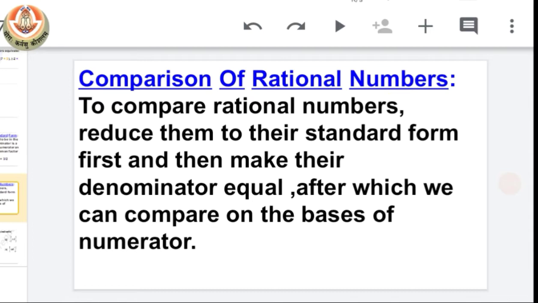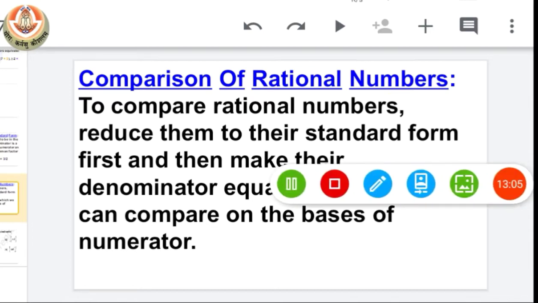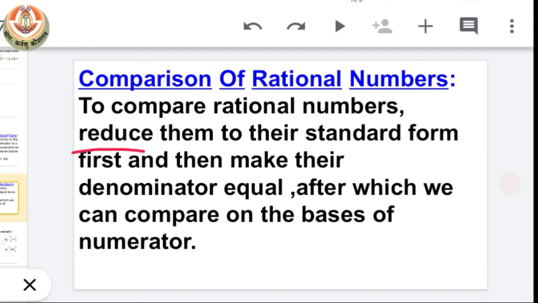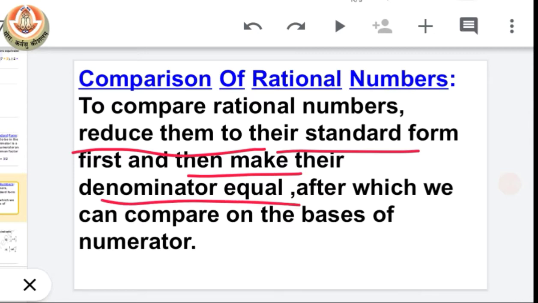Let's see one more topic, which is comparison of rational numbers. Now to compare two rational numbers or any number of rational numbers, first we have to reduce them to their standard form. Okay, and the next step is to make their denominators equal. Keep in mind that to compare any two or any number of rational numbers, first you have to make their denominators equal. After which we can compare on the basis of numerator.